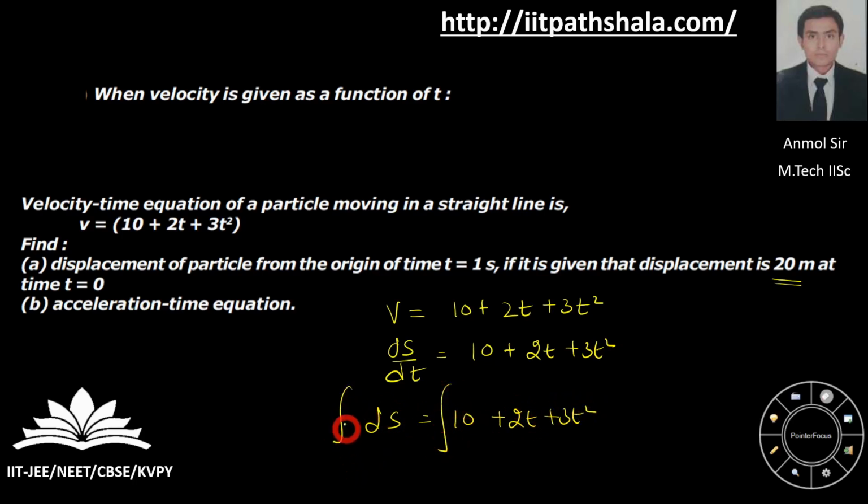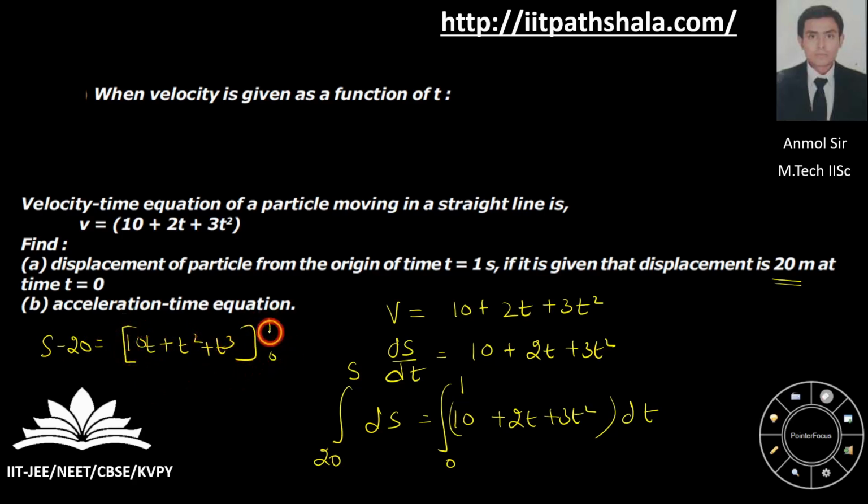Integrate for the following. At initial you are at 20 meter at time t equal to 0, and at final let us say I am at a certain s and the time I am taking is 1 second. You can integrate the following and land up with this expression: s minus 20 equals 10t plus t square plus t cube, from 0 to 1.